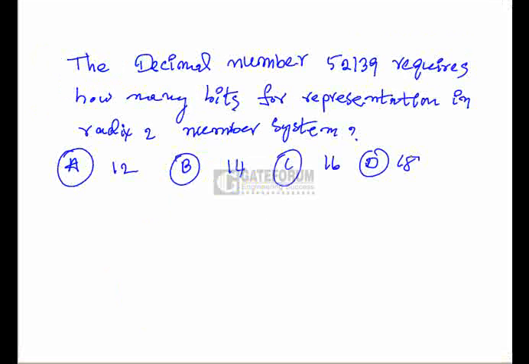Decimal number 52,139 requires how many bits for representation in the radix 2 number system? Radix 2 means the base is 2, that is the binary number system. So here the given number is 52,139. There are two ways. We can convert this into the binary system and then count the number of bits by excluding the zeros on the left side. Or else we can use a formula.